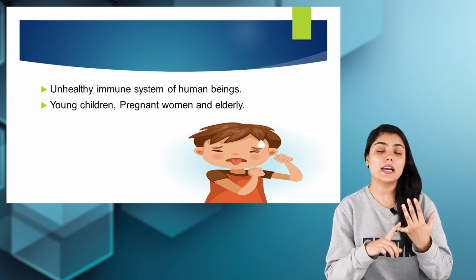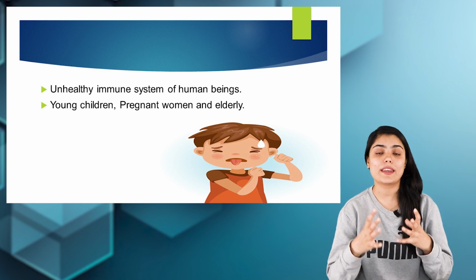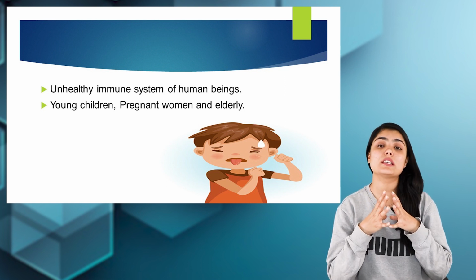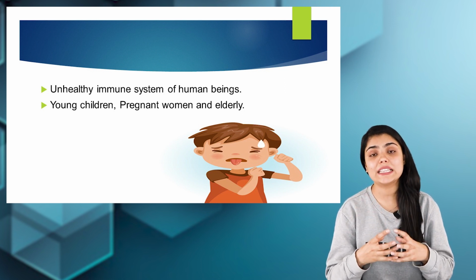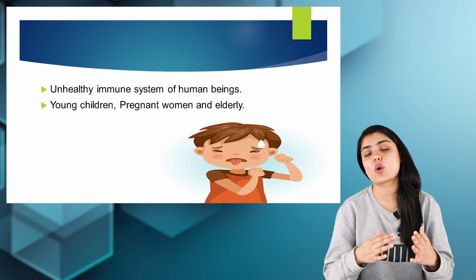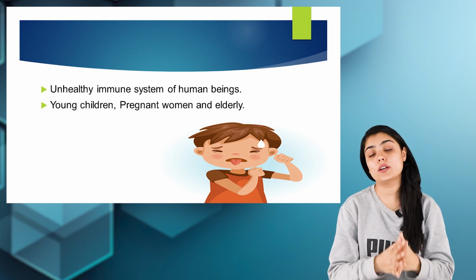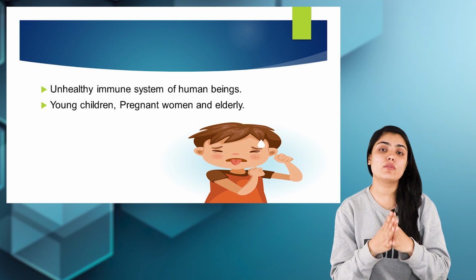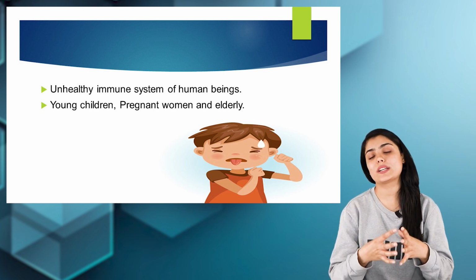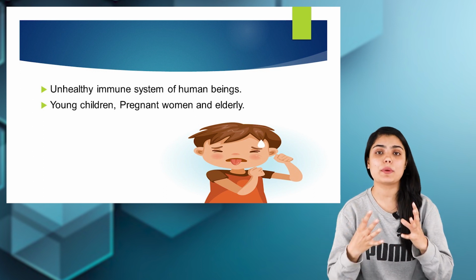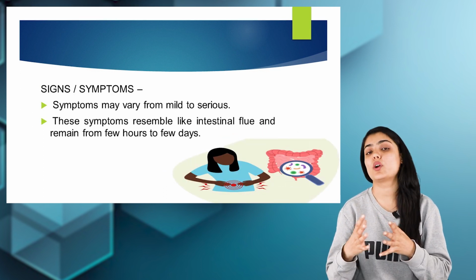Similarly, young children, women, and elderly people are at higher risk of acquiring foodborne diseases. If the person's immune system is not healthy, that also can be one of the factors contributing to foodborne illness, as can contamination of the food by the environment. That is why we focus on keeping the environment hygienic and clean, so that the food is not contaminated by the air, the environment outside. Moving on, let us see what the signs and symptoms of foodborne illnesses are.